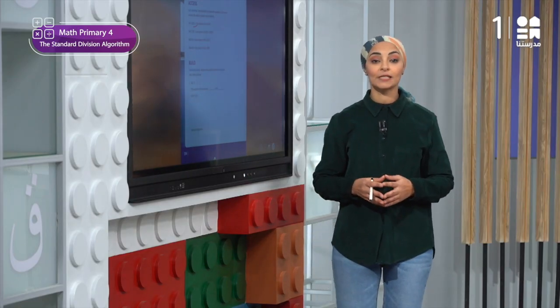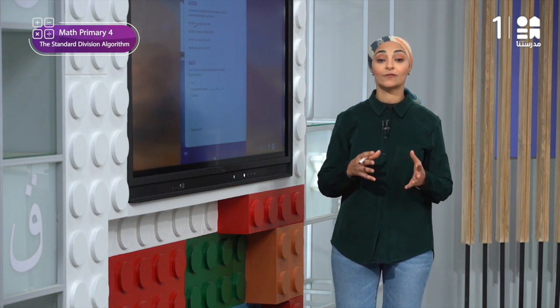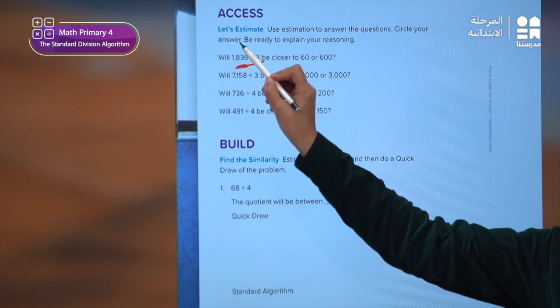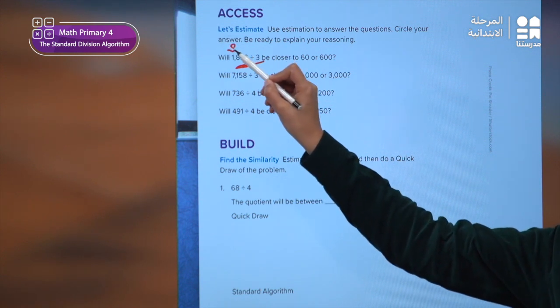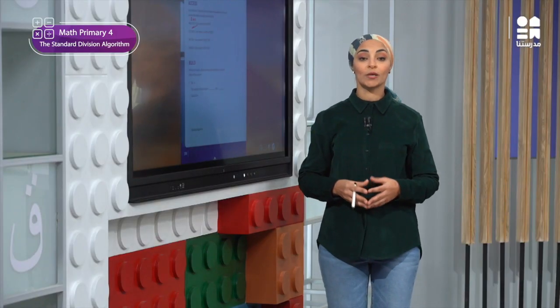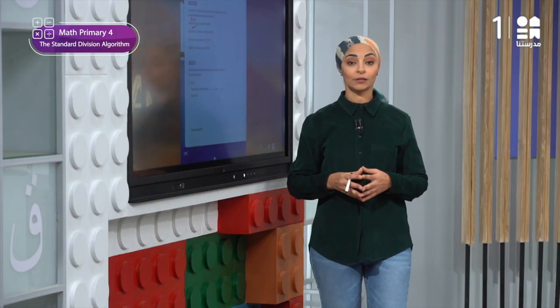طيب تعالوا كده, if we estimate the dividend, we will find that it is very close to 2000. ال 1836 دي is very close to 2000, right? We are required to choose between 60 and 600.